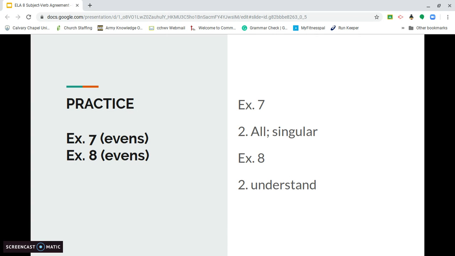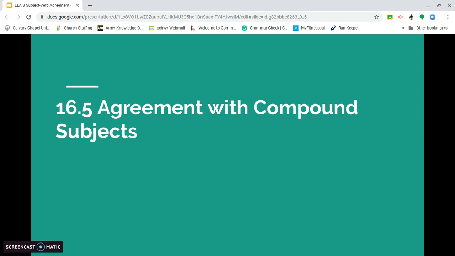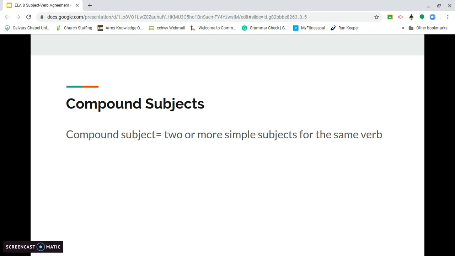Okay, so go ahead and pause, finish exercise 7 and 8, and then click play when you're ready to continue. Our last section that we're going to briefly cover is agreement with compound subjects. Again, we've already touched on this, but we're just going to quickly review it as well.